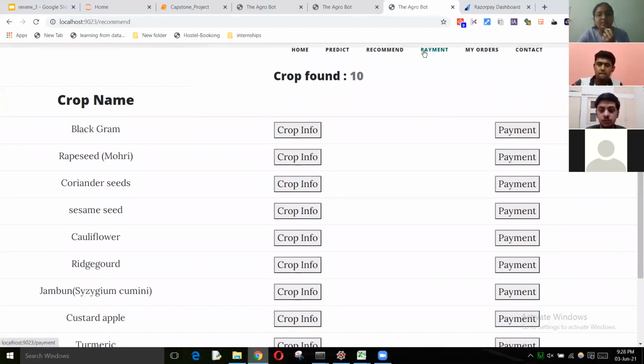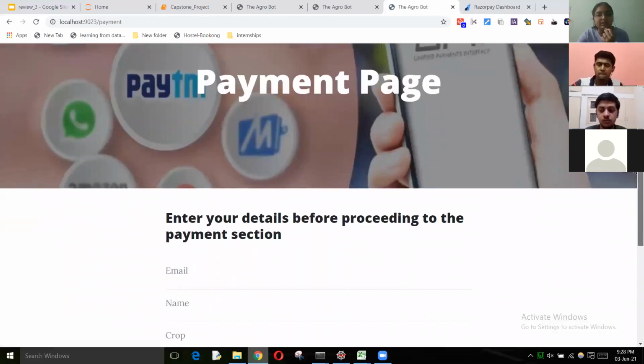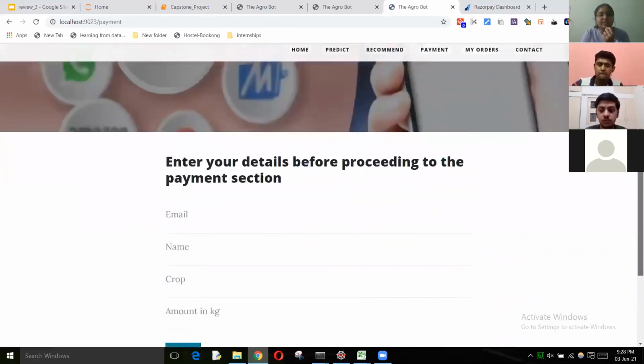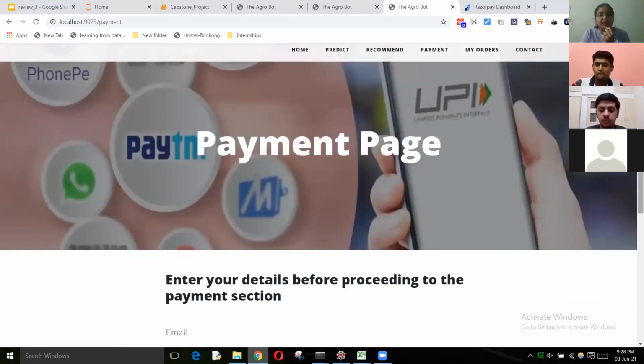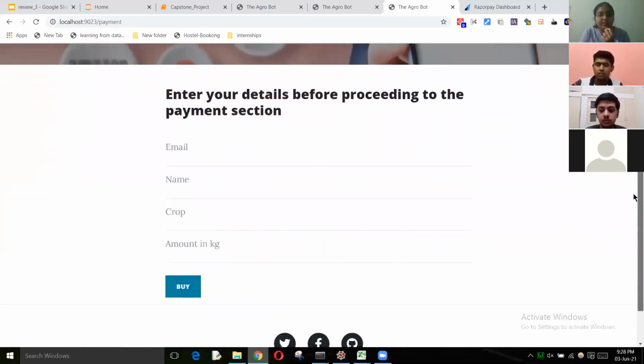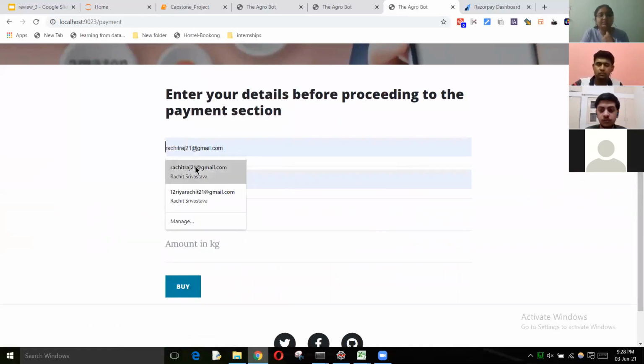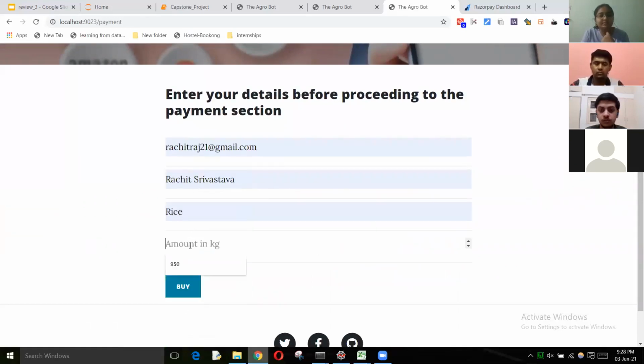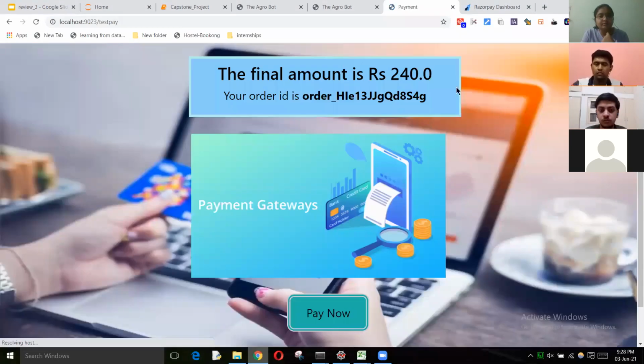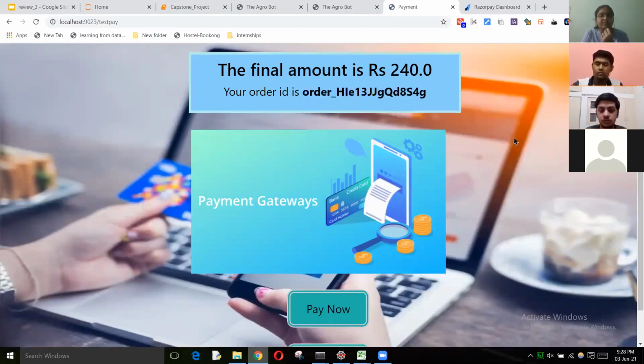Next we have the payment portal, where you can enter your personal details along with the order details, which include email, name, the name of the crop and amount of the crop in kgs. Then you can buy the crop from here. The demo is shown. It also shows our order ID, which we have to save for later.